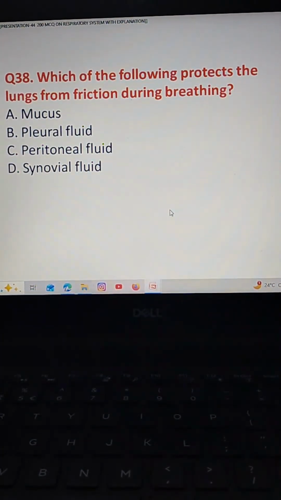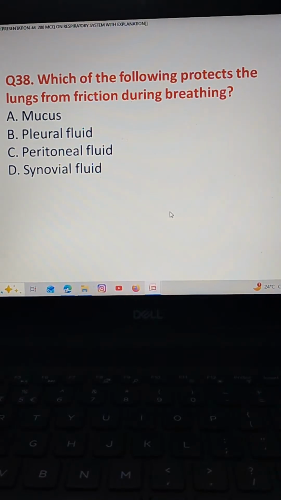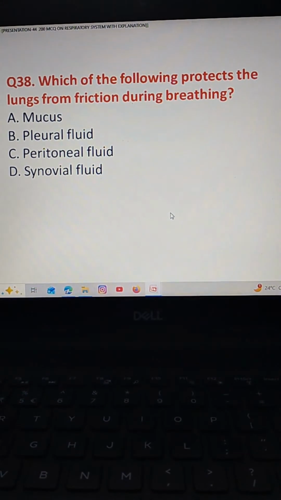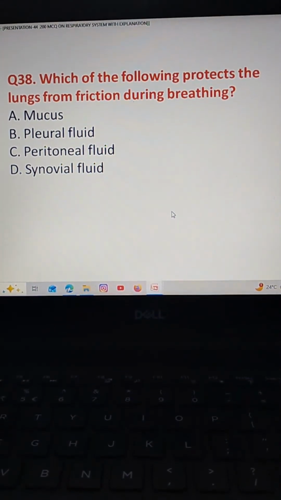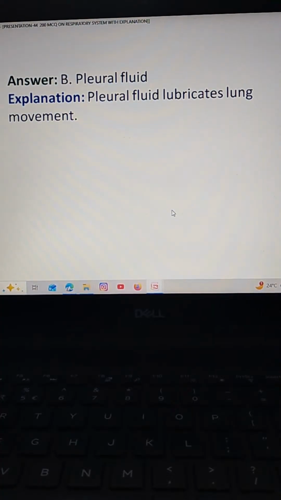Which of the following protects the lungs from friction during breathing? Option A mucus, option B pleural fluid, option C peritoneal fluid, option D synovial fluid. The correct answer is option B pleural fluid. Pleural fluid lubricates lung movements.